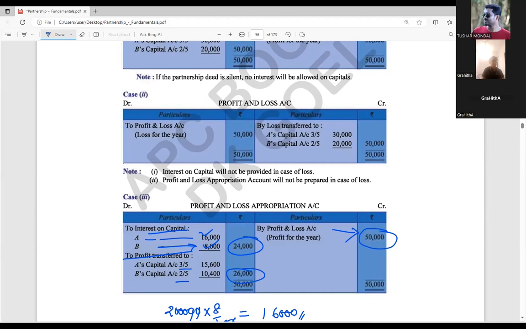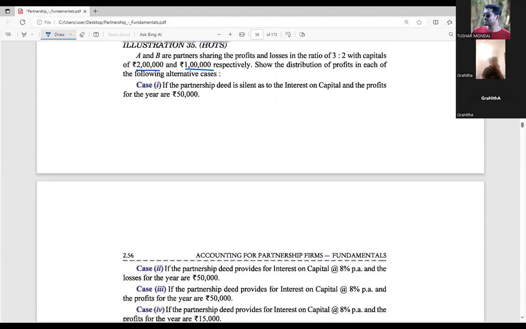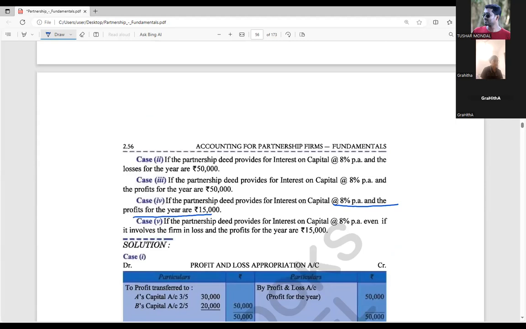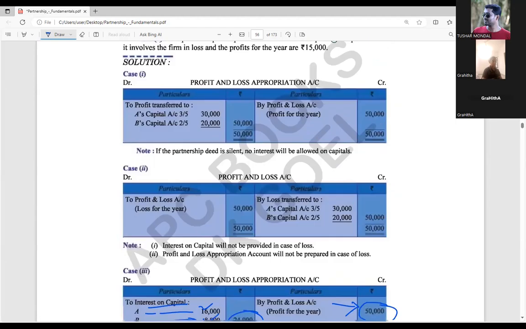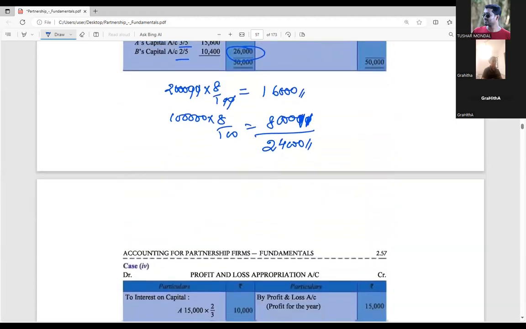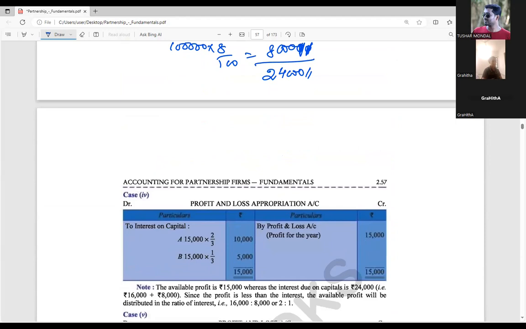Easy only, right? Point number 4. If you check point number 4, the condition is given that if the partnership deed provides interest on capital at 8% per annum and the profit for the year was 15,000. Now you can find that total interest on capital is 24,000 as per 8% per annum. But the profit, how much are we getting here? 15,000 profit.